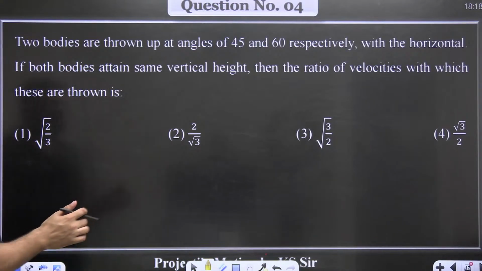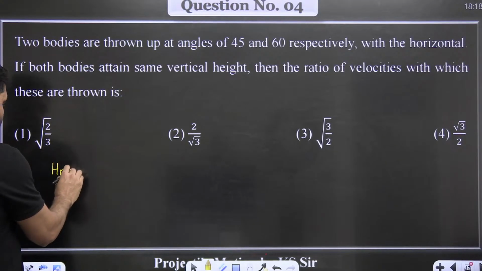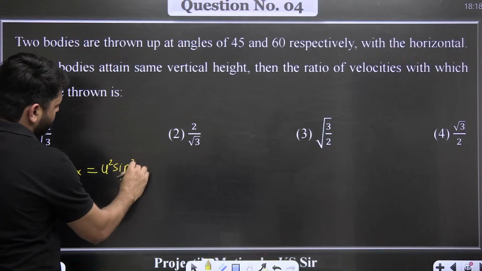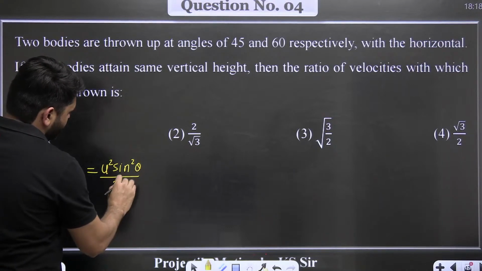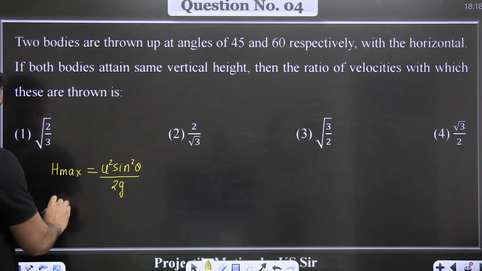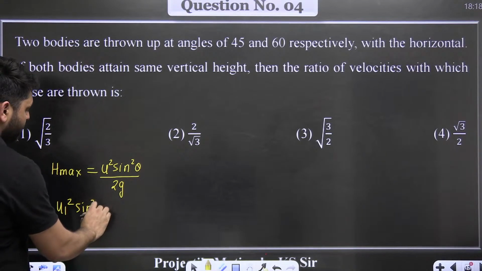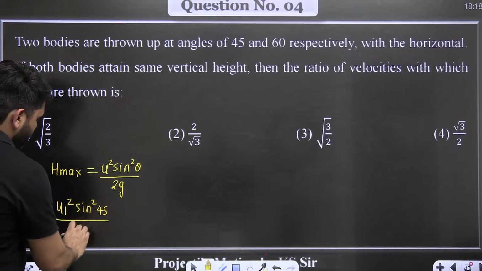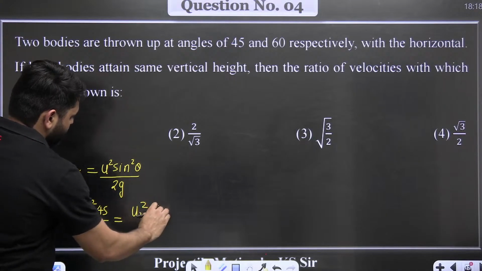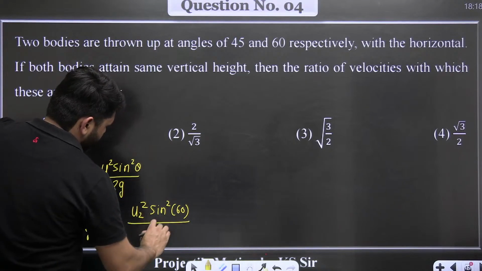So here we will be applying the formula of H max. The formula of H max is u square sine square theta divided by 2g. They are saying maximum height is same. So u1 square sine square 45 degree divided by 2g is equal to u2 square sine square 60 degree divided by 2g.